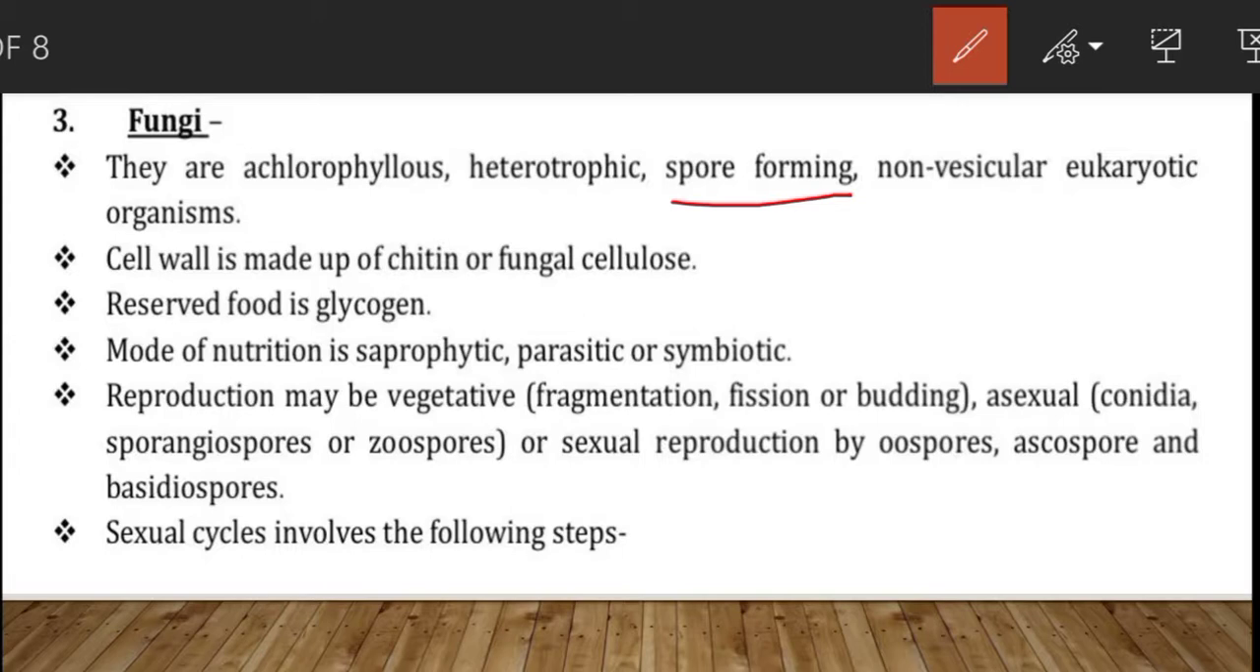non-vascular eukaryotic organisms. They are eukaryotic organisms, means they have a well defined nucleus. Well defined nucleus means they have a nuclear membrane surrounding their nucleus. Then the cell wall is made up of chitin or fungal cellulose. These are the chemical substances, chitin and cellulose, carbohydrates. So in the cell wall chitin or fungal cellulose is present. Then they store food in the form of glycogen.